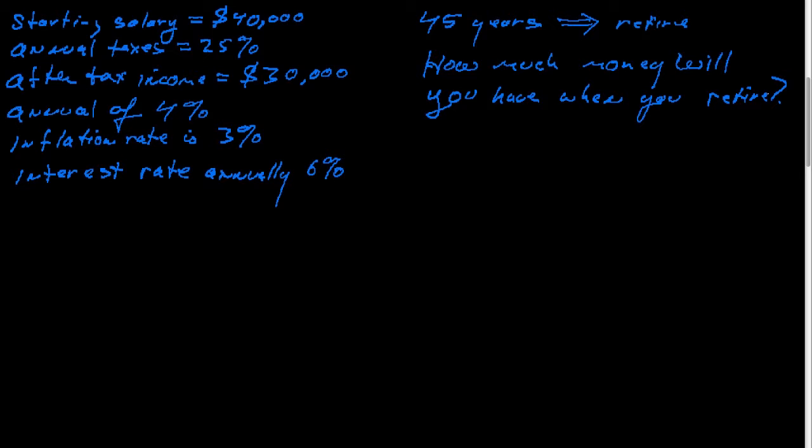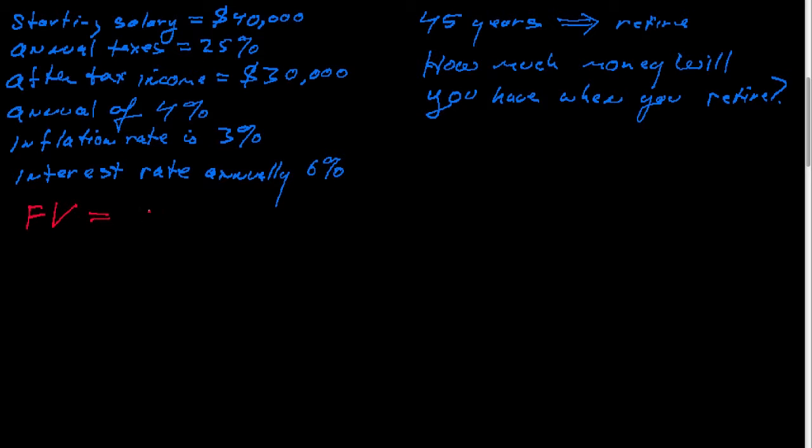Well, you're saving once a year, and the amount you're saving is growing, and you're earning a constant interest rate. So you have annual payments with an interest rate and with fixed growth, and that is equivalent to an annuity, a 45-year annuity with growth, or a growing annuity. We have a formula for the future value of the growing annuity. That's what we want to know, what the annuity will be worth when you retire.